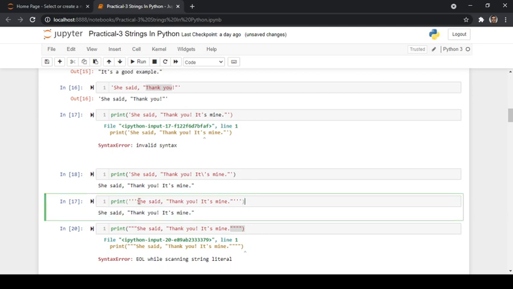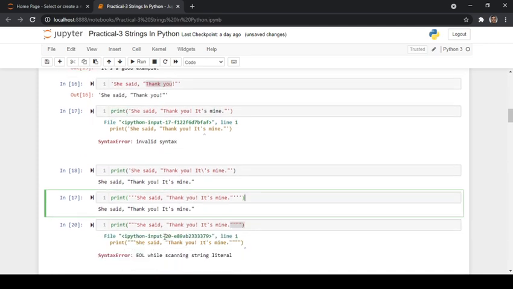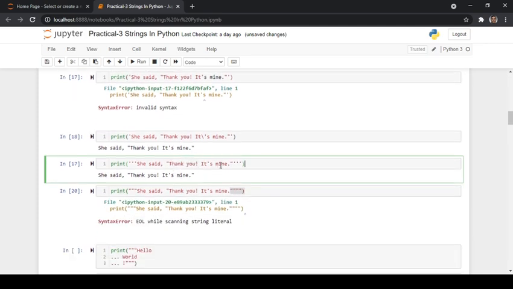Now, as I have highlighted thank you here, I'm trying to highlight thank you, it's mine, within the single quote, within the double quotes. So here also, in this situation, I'm using a mixture of both single quotes and double quotes, and you can use n number of single quotes or double quotes at the starting position and at the ending position.